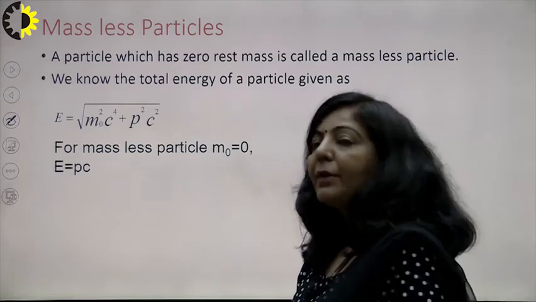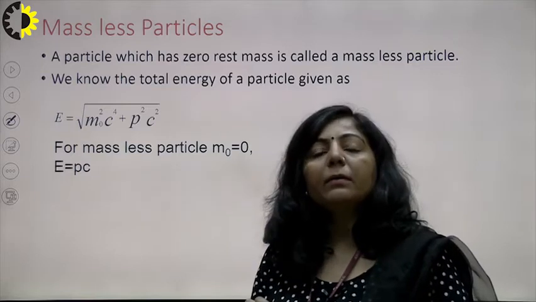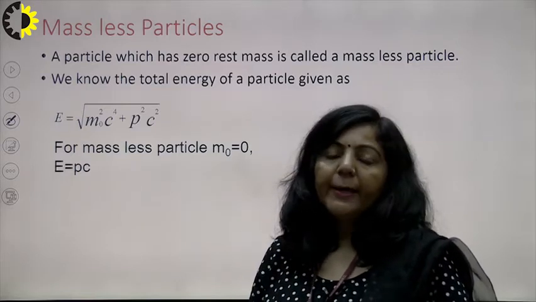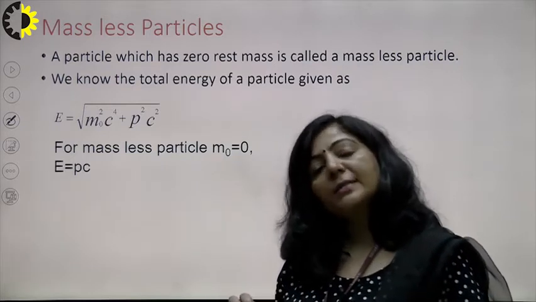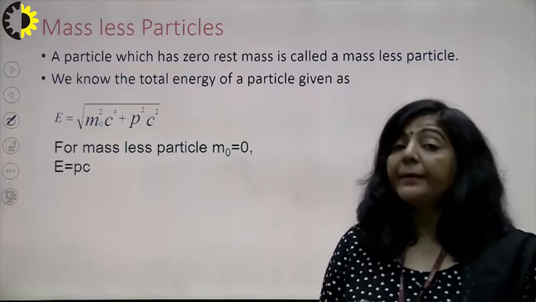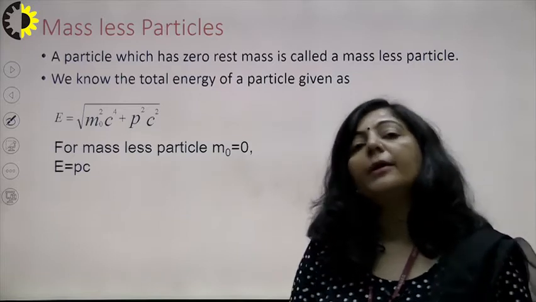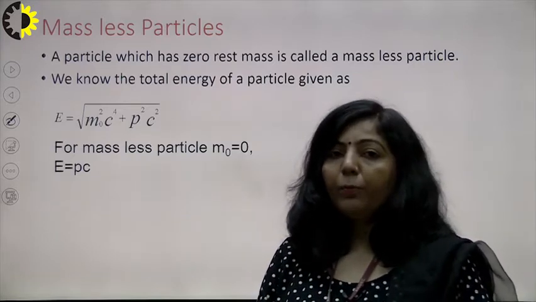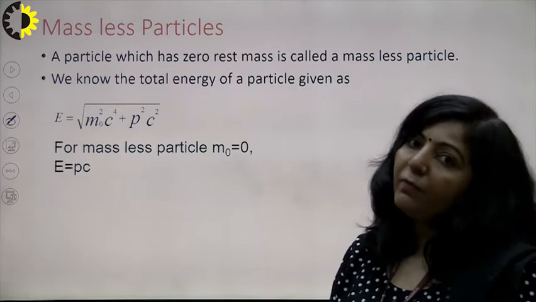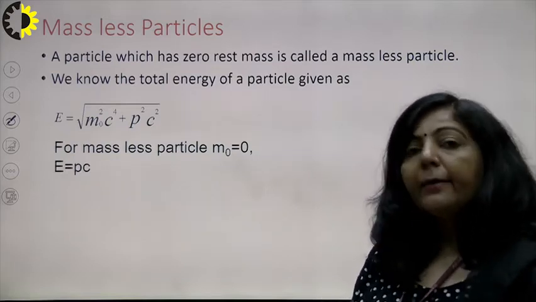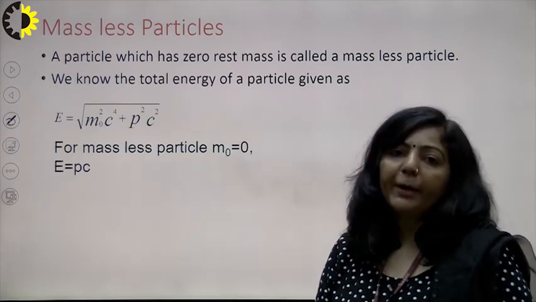So massless particles, I am giving you one example. Photon, that is a massless particle. Any particle which has zero rest mass is known as a massless particle. It means the rest mass of massless particles is always 0, but these particles have relativistic mass, and that relativistic mass is because of their energy, right? I hope you are getting my point. A massless particle like a photon always has 0 rest mass, and it has relativistic mass because of the energy of the particle.